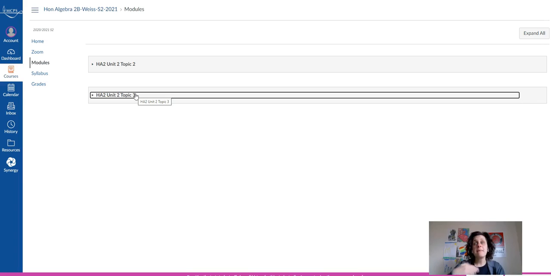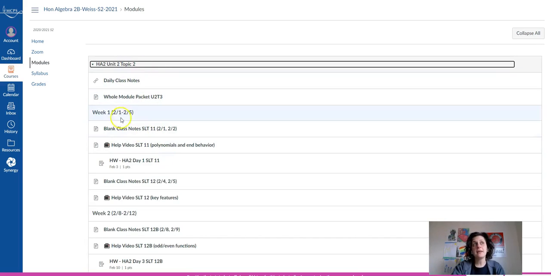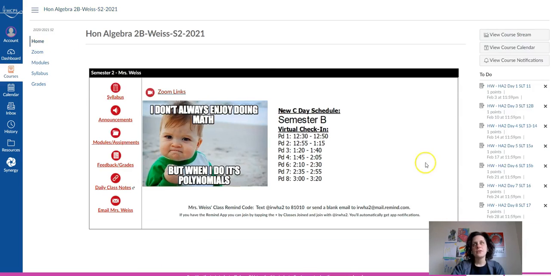I will keep the most current module, the most current unit, at the top of the list, so the students can keep that expanded to see by date where we are and what assignment's coming next. Students can also use this to-do list on the right-hand side to see what upcoming assignments and assessments are due.